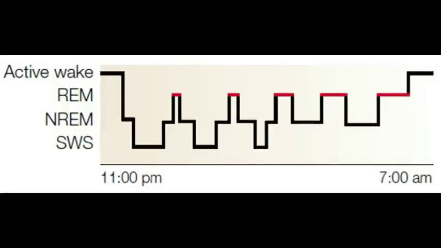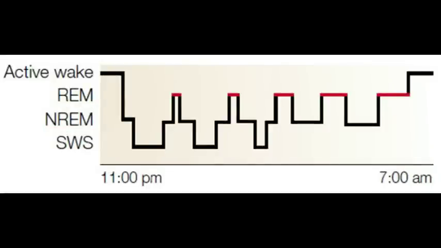What do we know about the sleep cycles? The average sleep cycle is about an hour and a half. The body dips down in arousal through non-REM sleep and into slow-wave sleep, the deepest state. This cycle occurs multiple times over the course of the night, with the amount of time spent at each level